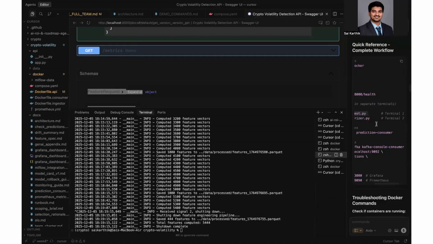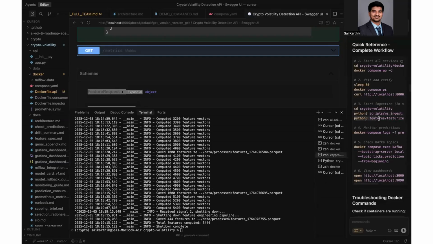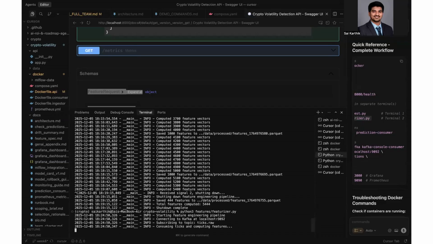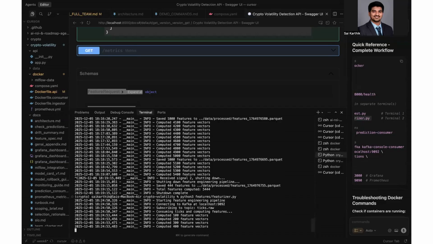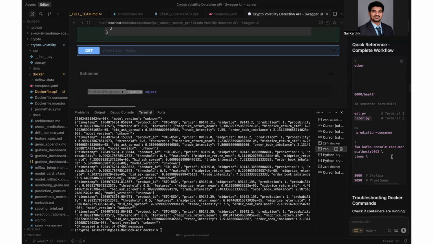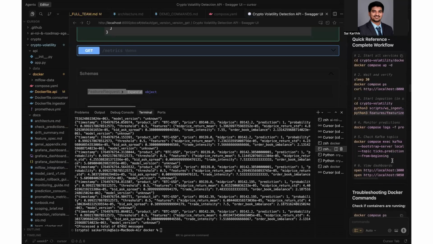The next step is to run the feature file. The featurizer basically takes the raw data from the WebSocket and then builds the features, and these features are then sent to the ML model, which does the prediction. We can see that features are being built on the live stream, and the final step is to show you